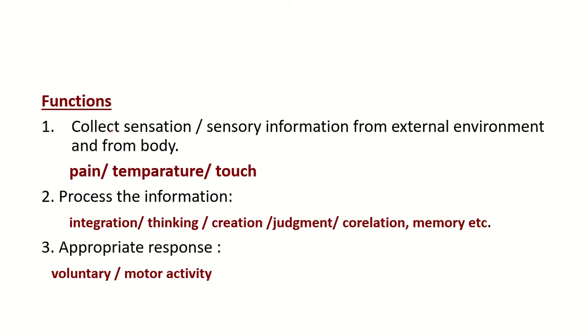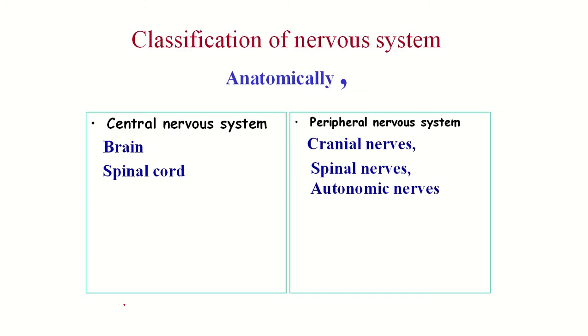The summary of the function of the nervous system: it collects sensory information from the external environment and from the body, such as pain, touch, temperature; processes information, including integration, thinking, creation, and judgment; and produces an appropriate response, voluntary motor activity.